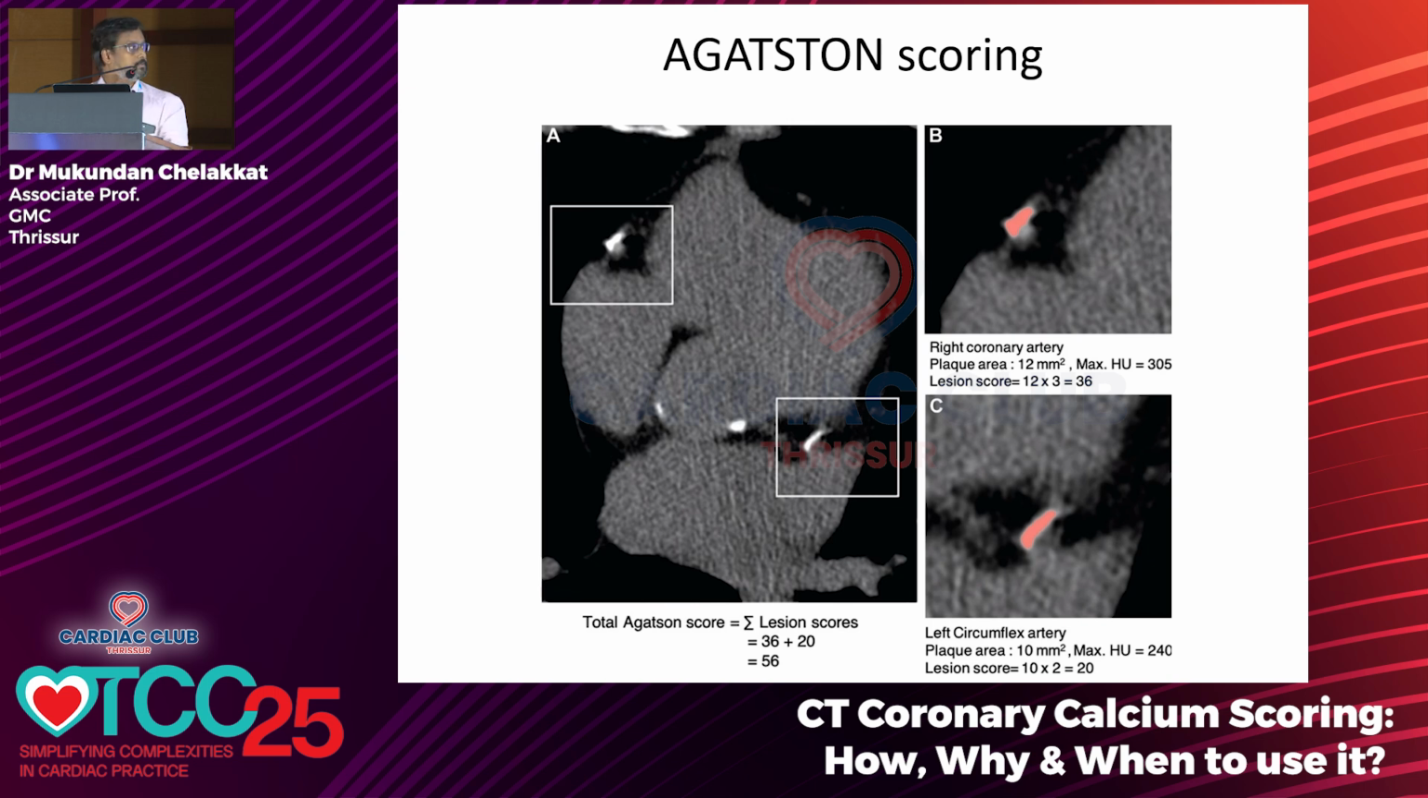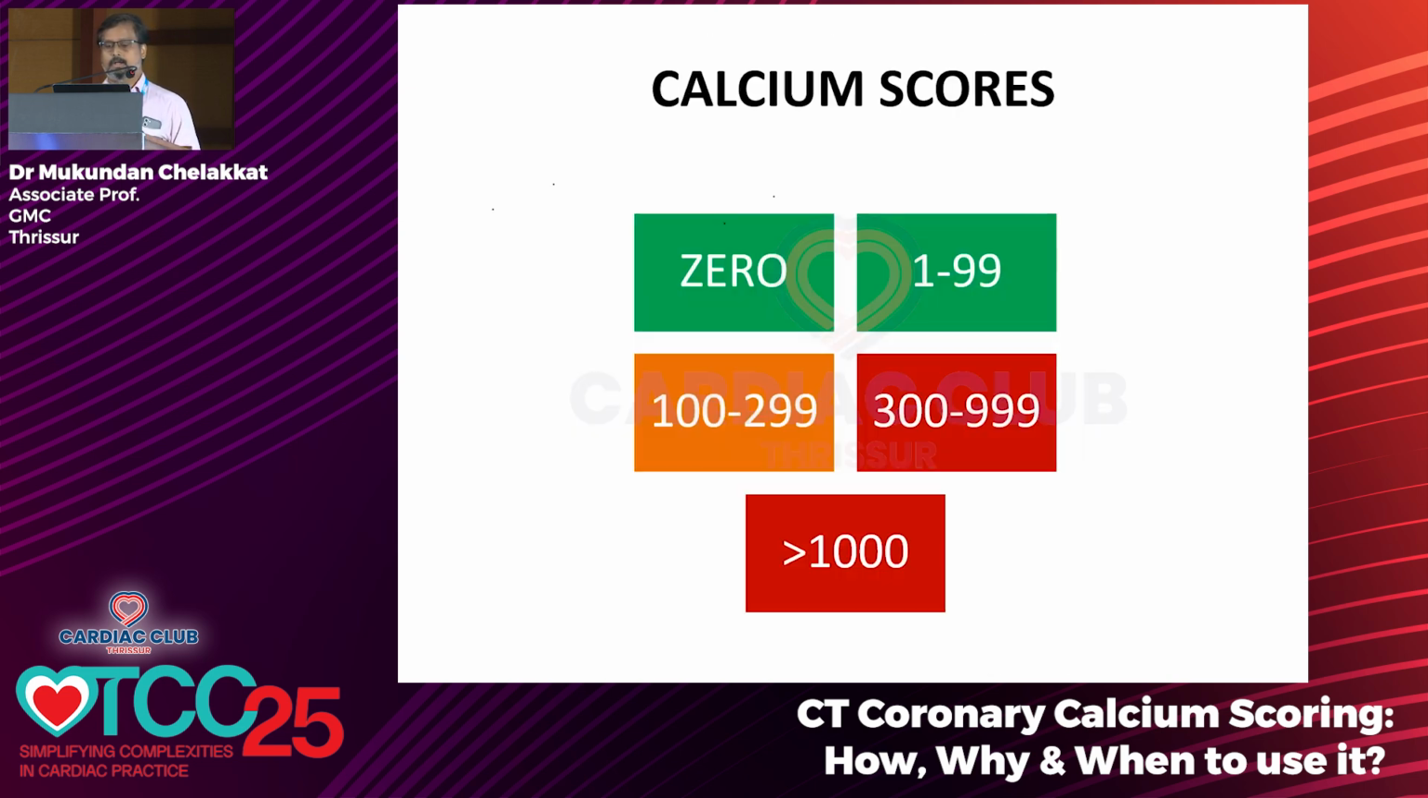In this case, the anterior one is the RCA, which is measured as a Hounsfield of 305. So it will be 3 into plaque area 12, so that will be 36. Adding together all the lesions, you get the total, 56. So this score is 56. Now how much calcium score can we get? We can get from 0 to more than 1000. This is about the individual calcium scoring.